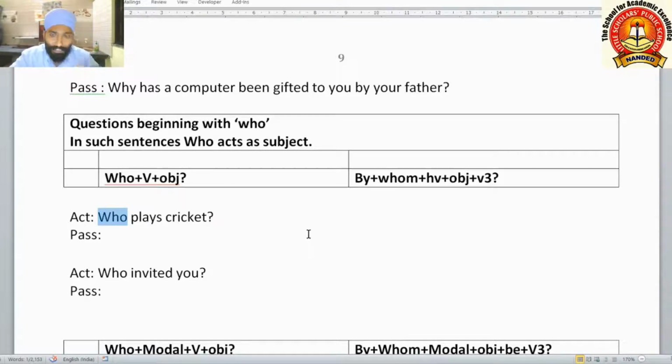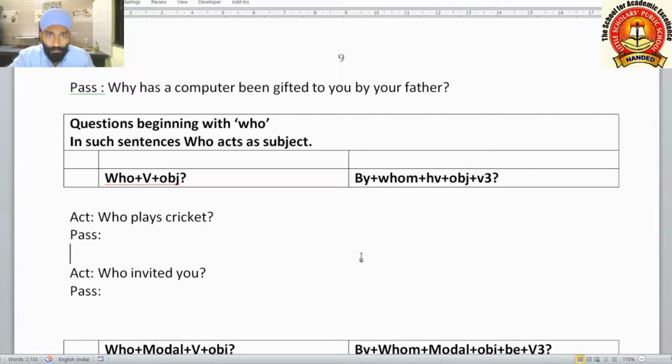If such a question is there, we don't use do or does with the affirmative, positive questions, and we directly use the V1 form of the verb. And here if who is there, we use s form. So here if passive structure is there, if past tense is there with who, we use the ed form, V2 form of the main verb.